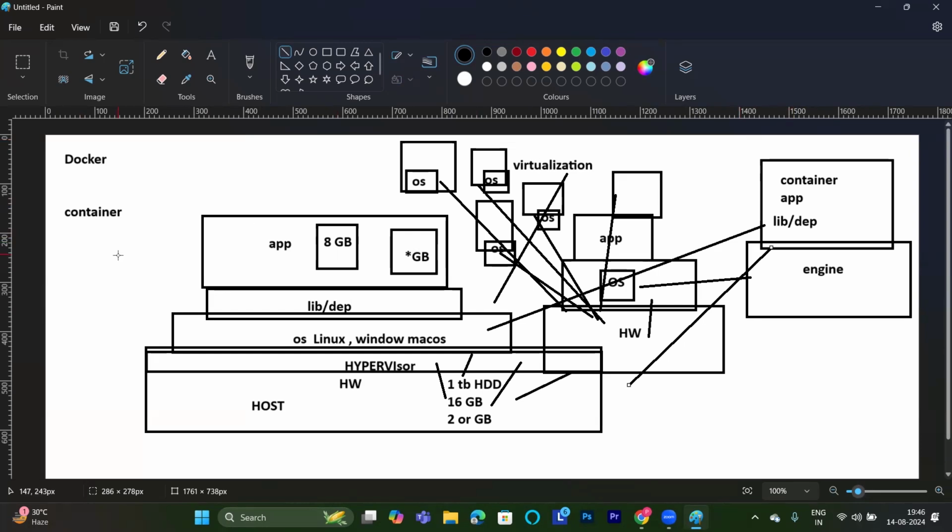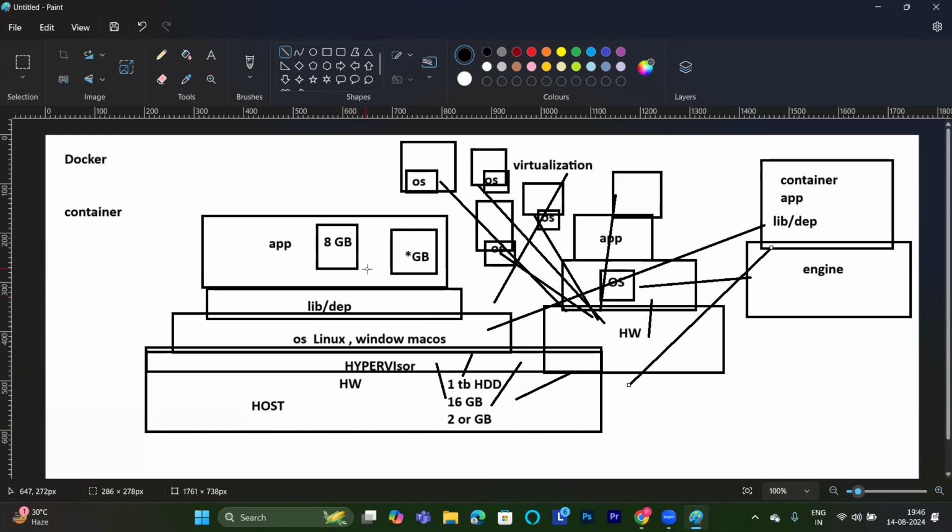Let me repeat, it's very, very important. Whenever I'm talking about containers, why containerization? To run any application, I need library and dependencies, I need an operating system, plus I need hardware. This is my requirement here. The library and dependencies will depend upon the different operating systems, whether it is Linux, Windows, or Mac OS. For different operating systems, library and dependencies will be entirely different.